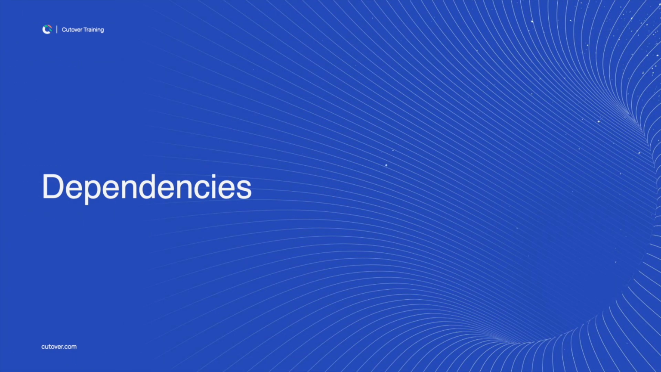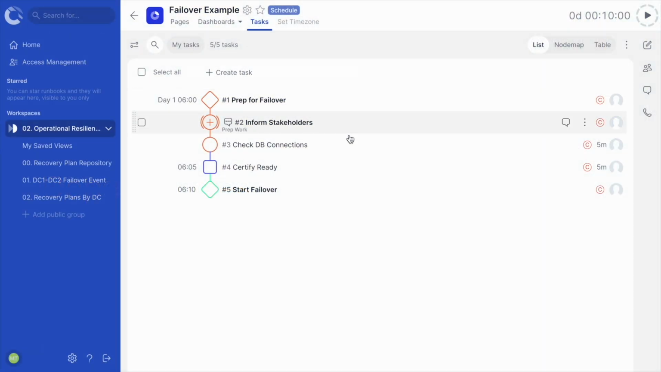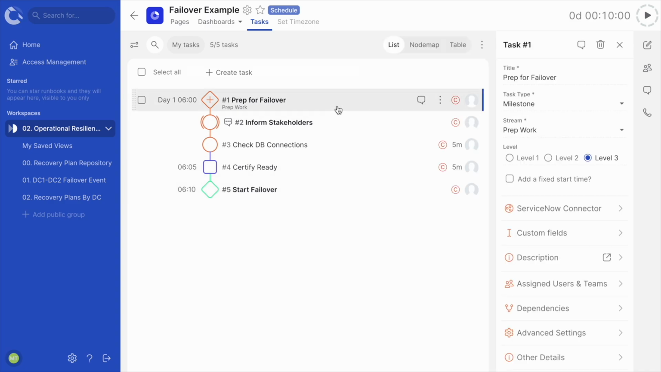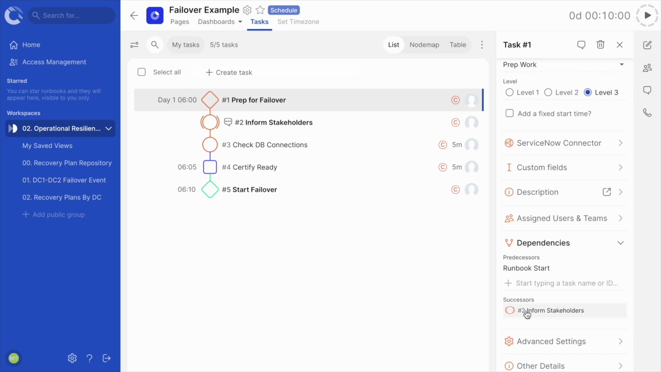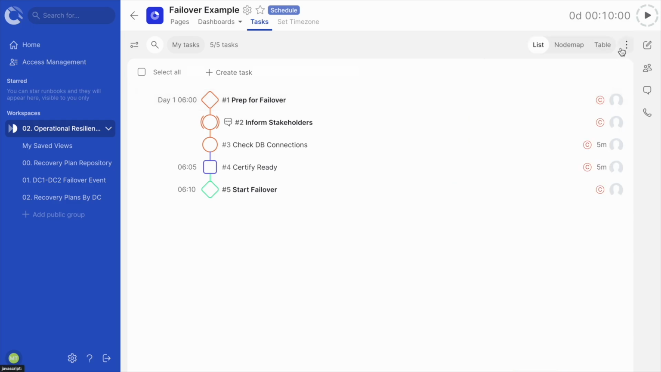Next, we are going to look at dependencies. As tasks are added, by default they are added in sequence, taking the previous task as its predecessor. This sequence of tasks, however, can be edited, building in more complexity to the plan. Select a task and expand the Dependencies section. Predecessors can be added or removed. However, successors are shown for information only and cannot be edited.